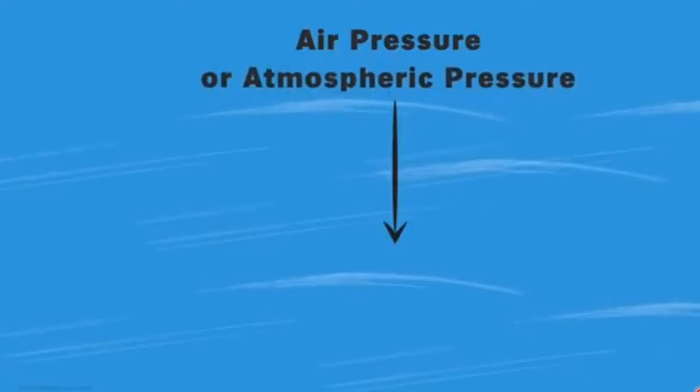Liquids exert pressure in all directions. Like liquids, air also exerts pressure. Air is pulled down by the Earth's gravitational force. This force applies pressure on the air in the downward direction. The pressure exerted by air is called air pressure or atmospheric pressure.